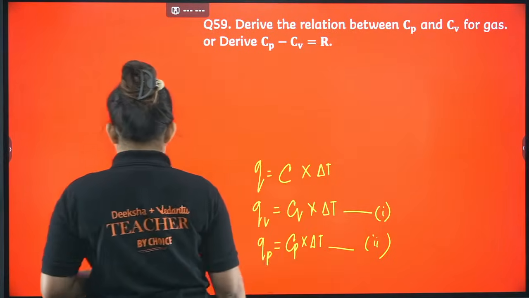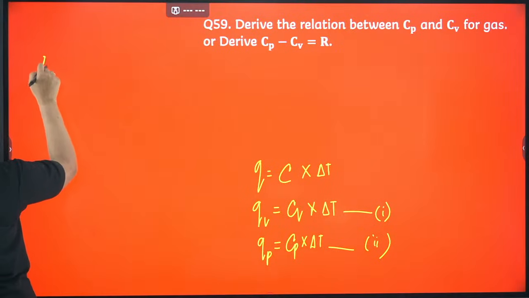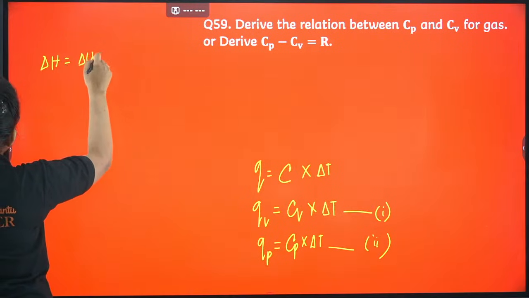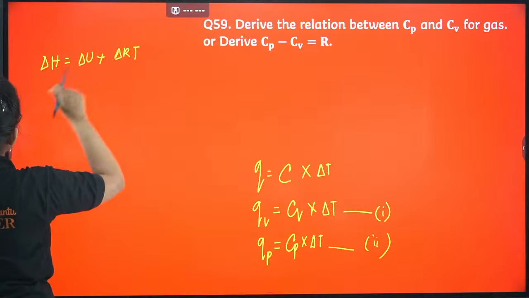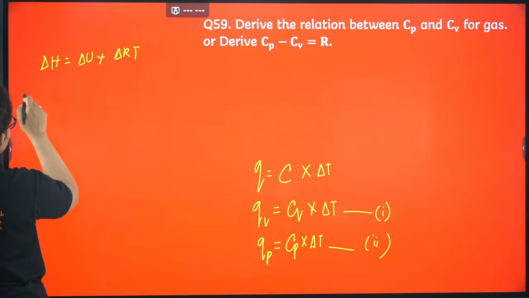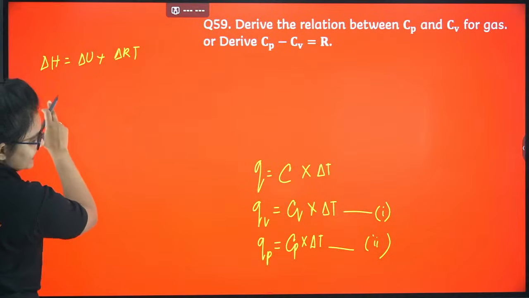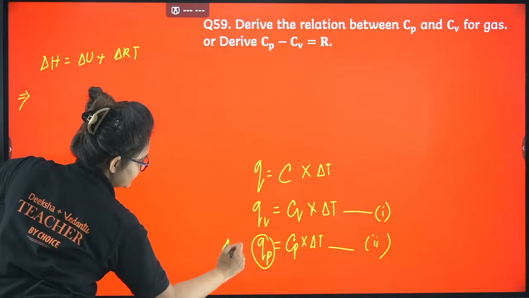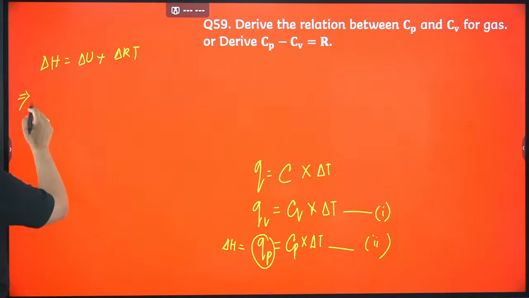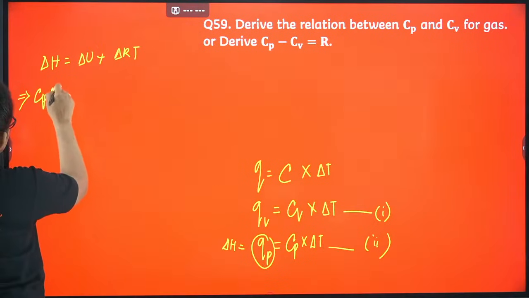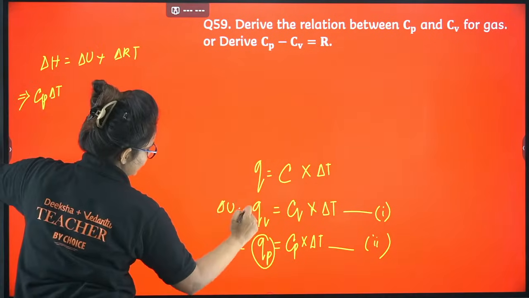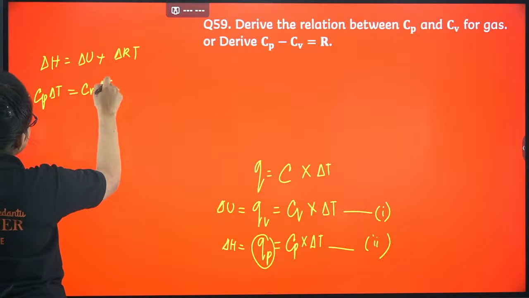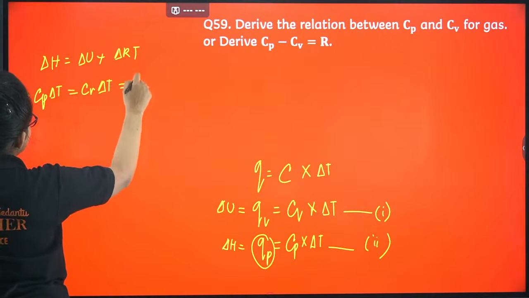Let it be. Okay, now I am having the equation again, that bomb calorimeter equation or normal enthalpy equation you can take. Delta H equals delta U plus delta n RT, for 1 mole. Okay, I am avoiding the n. So delta H is nothing but Cp into delta T, right? And this is also called delta U, and delta U we can write Cv into delta T.